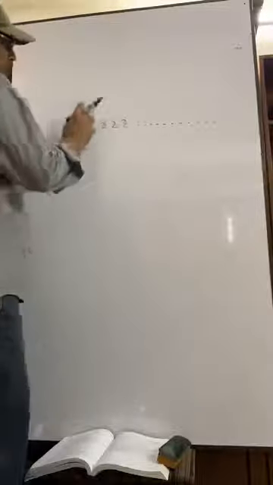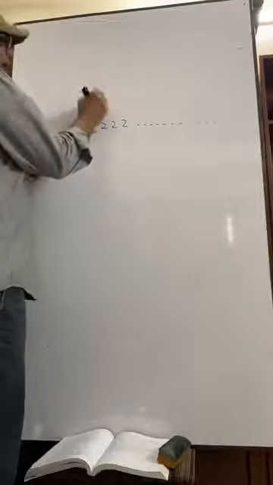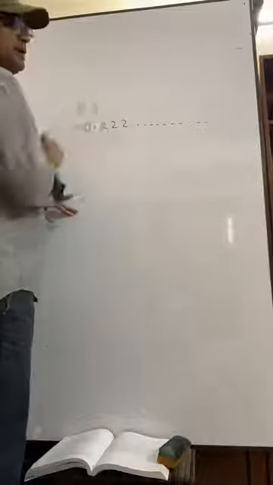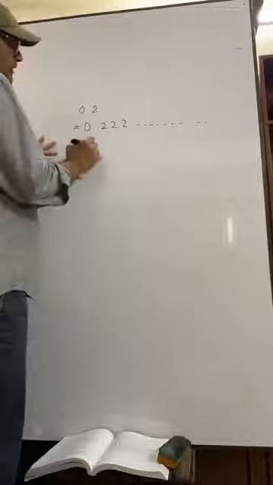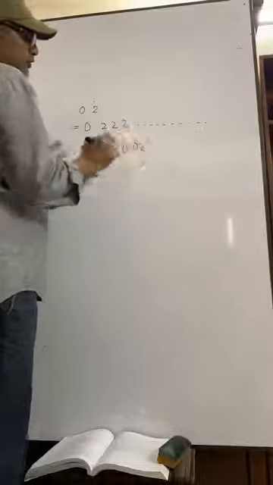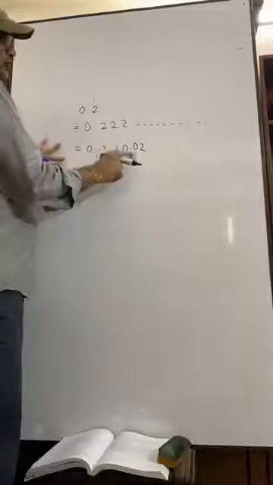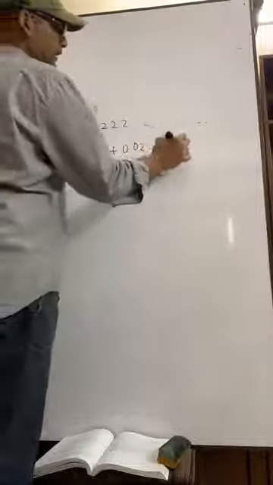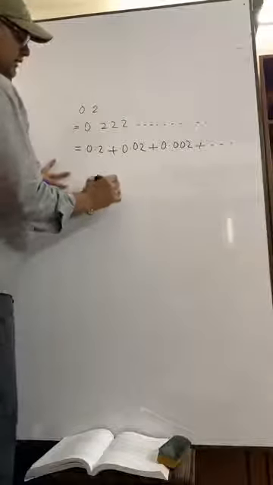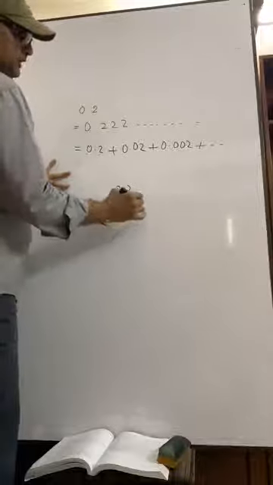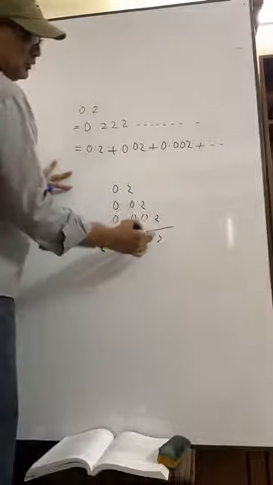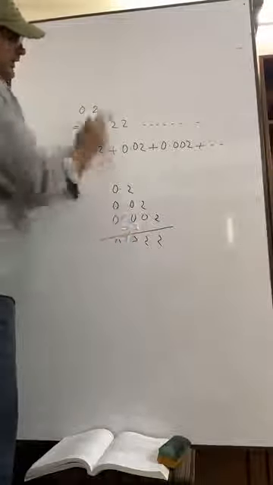So 2 recurring, I am writing it like this. That means 2 will be repeated. So I can write it as 0.2, 0.02, 0.002 plus dot dot. If we add this, that means 0.2, 0.02, 0.002 in this way, we are getting the same.